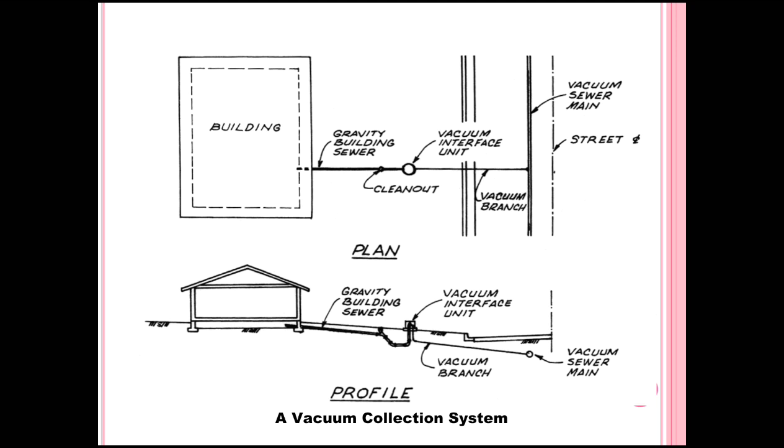This is the diagram of a vacuum collection system. We can see that there is a building where the gravity building sewers are used, where then again the vacuum interface units are used to collect those sewers, so that whenever the vacuums are used, then it starts to pressurize the air as the sewers are collected. This is the general diagram.